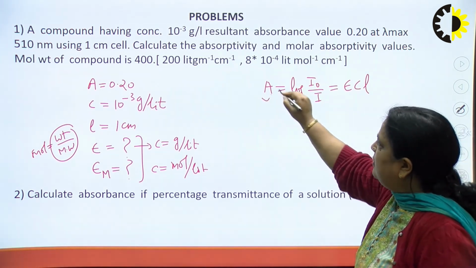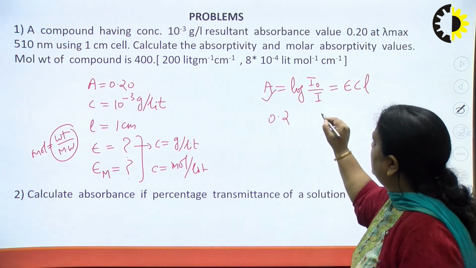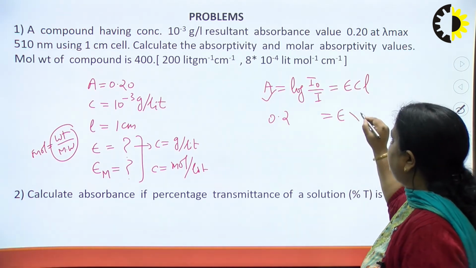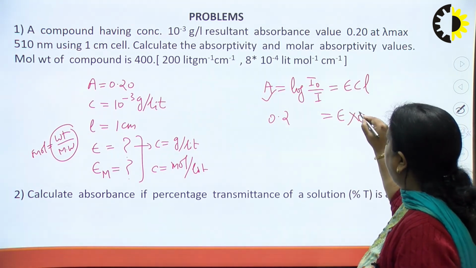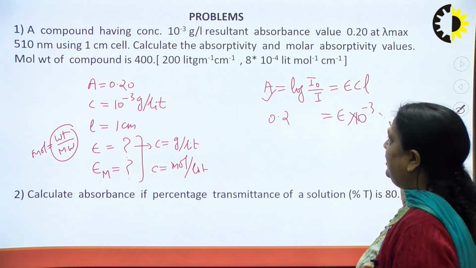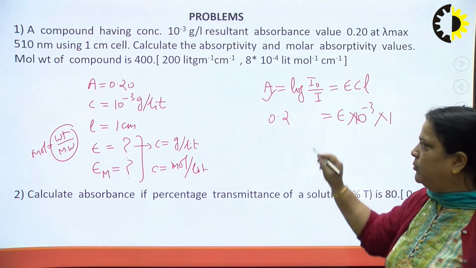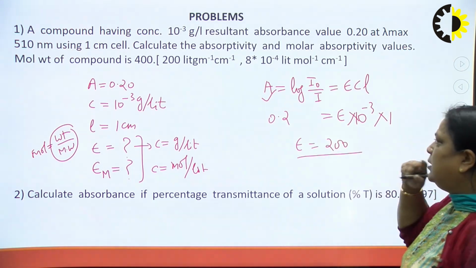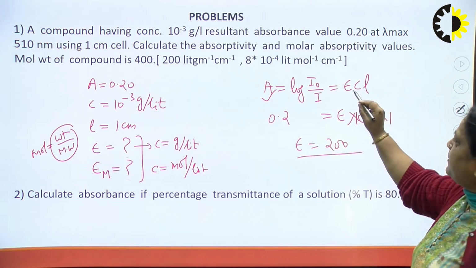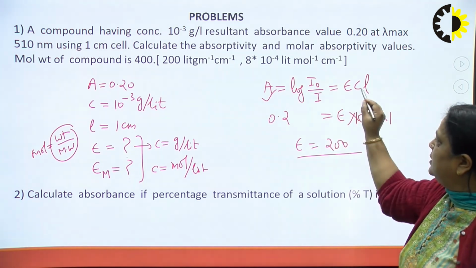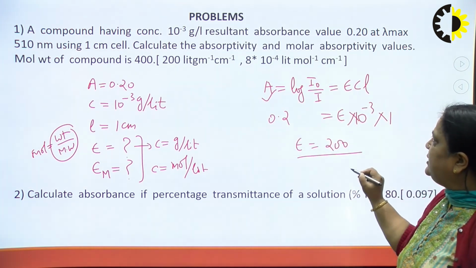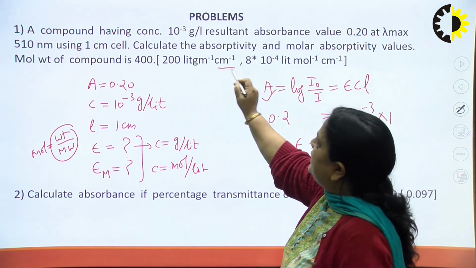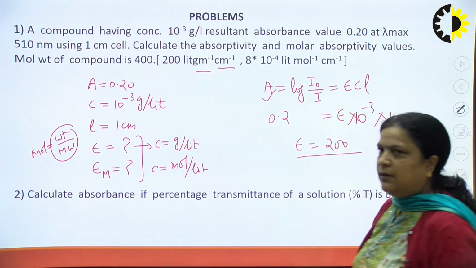A is given, which is 0.2, epsilon we have to calculate, C is 10 to the power minus 3, L is 1. So from this we can find epsilon, which is 200. Unit: A has no unit, C is gram per liter, L is centimeter. So the unit will be centimeter inverse, gram inverse, liter.